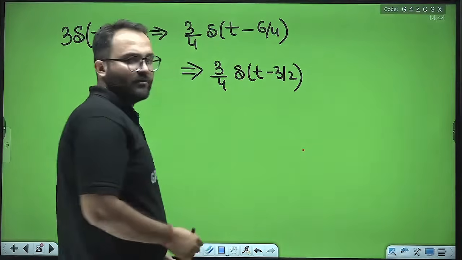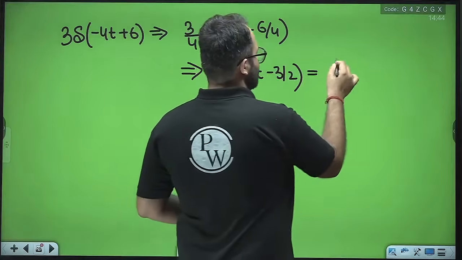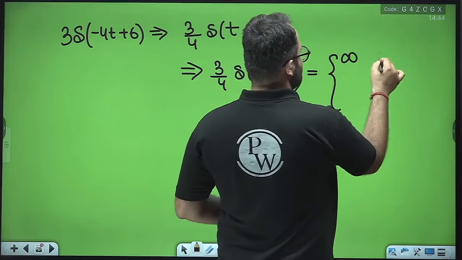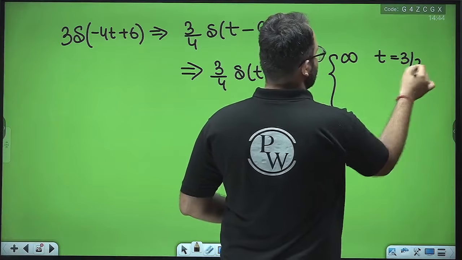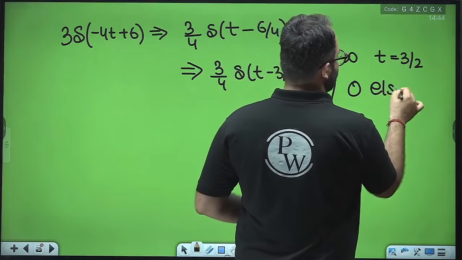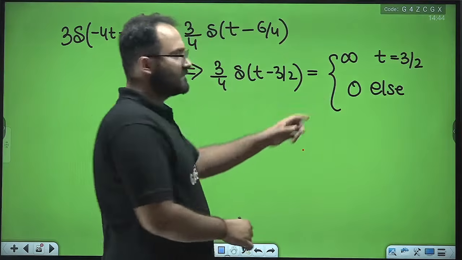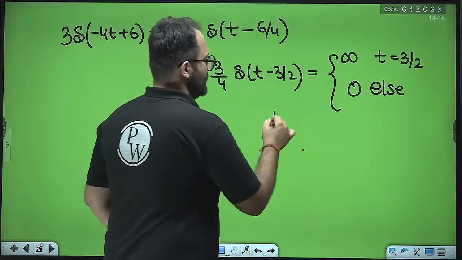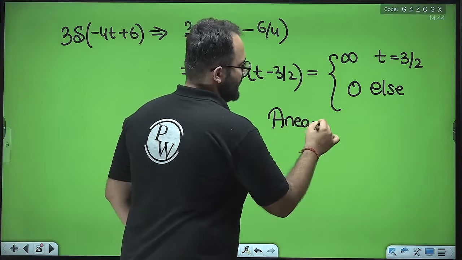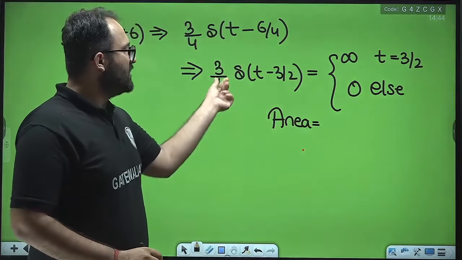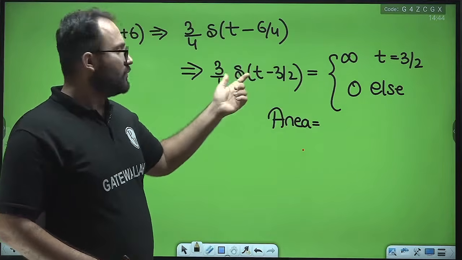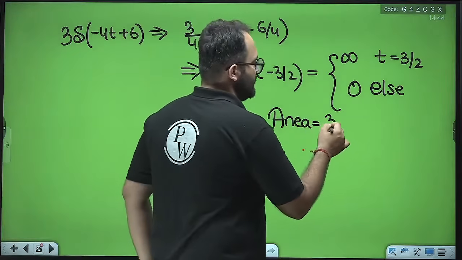So what is the area and location? We can see that the value is infinity at t equal to 3 by 2 and 0 elsewhere, so the location is 3 by 2. And the area is defined by the term outside, because delta has area equal to 1. So the area will be 3 by 4.